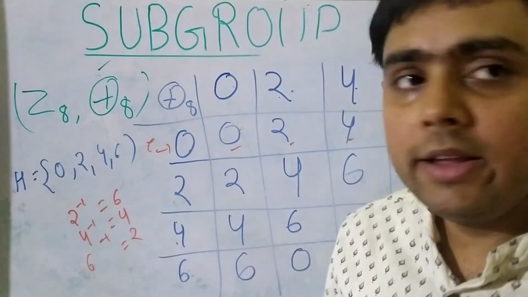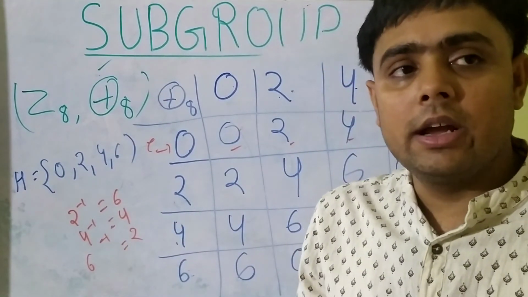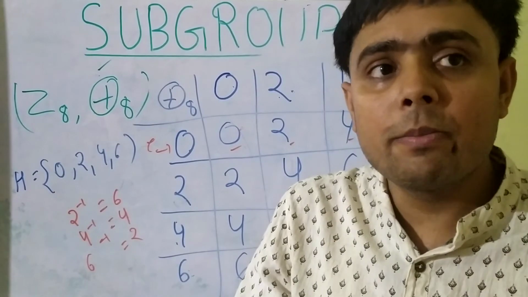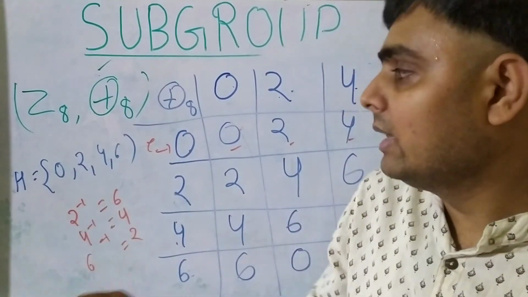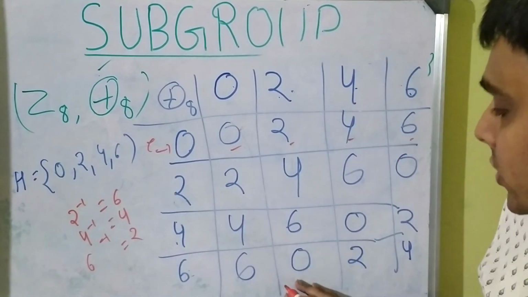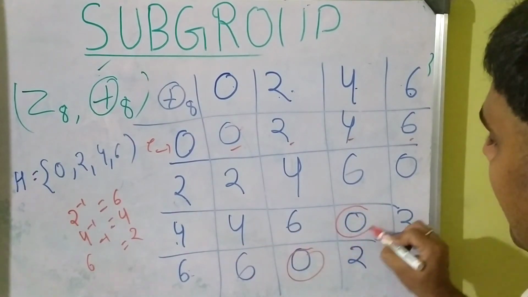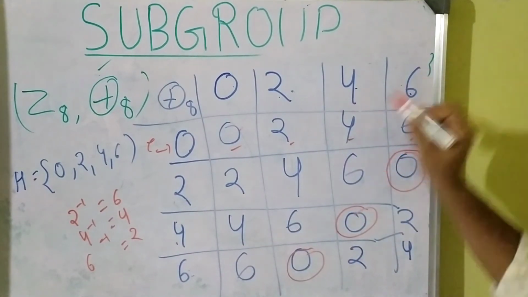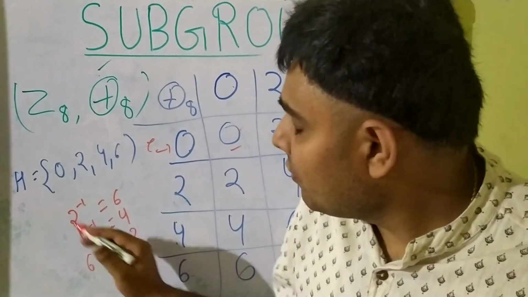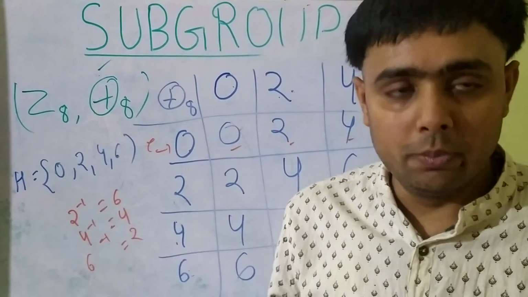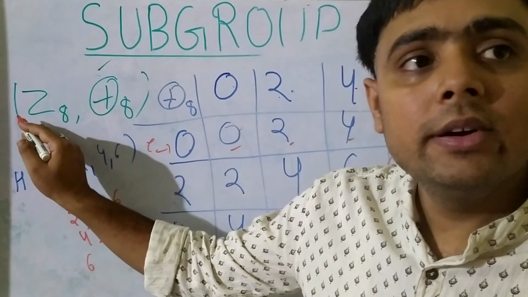As you know the property, when we add an element and its inverse and apply the modulo operator, we get the identity element 0. So each of these has an inverse element. So we see this H forms a group, and H is a subset of G.